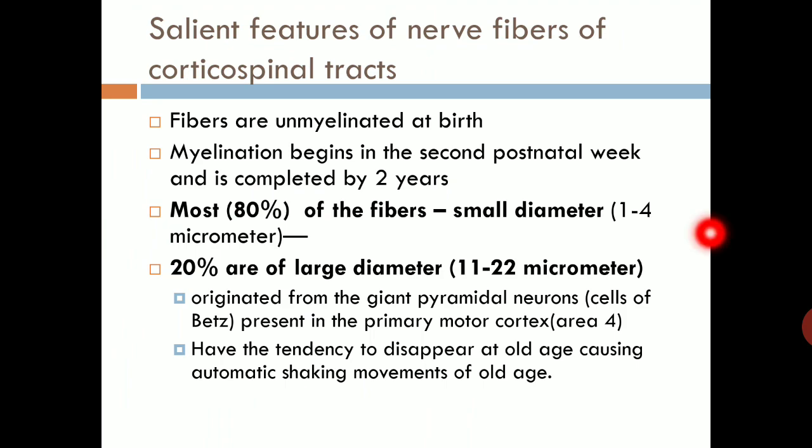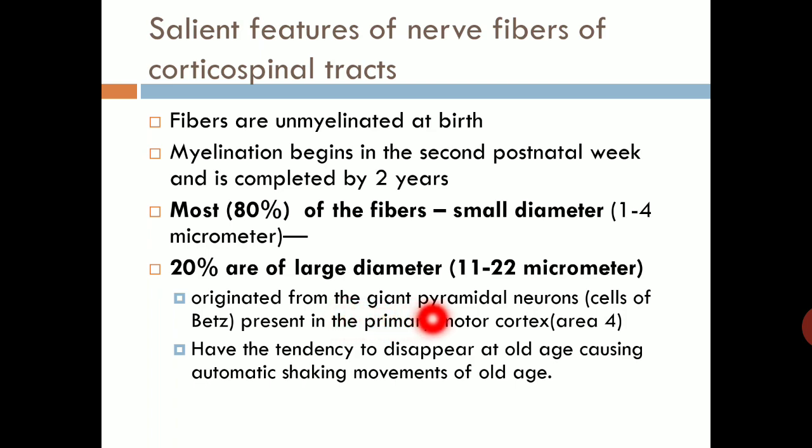Now salient features of nerve fibers of the corticospinal tracts. Fibers are unmyelinated at birth. Myelination begins in the second postnatal week and is completed by 2 years. 80% of fibers are small in diameter, 1 to 4 micrometers, and 20% are of large diameter, 11 to 22 micrometers.